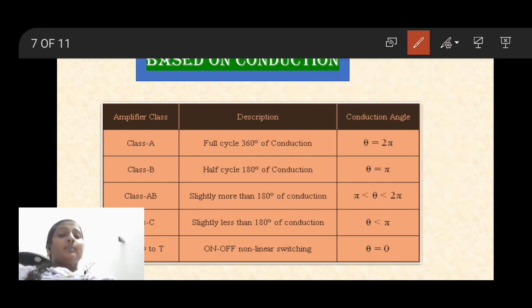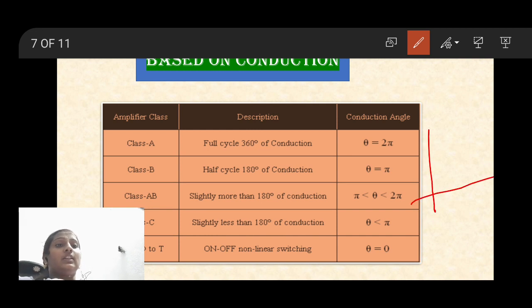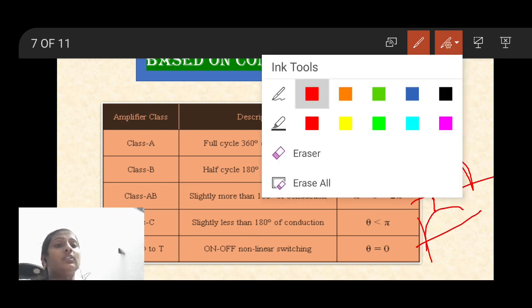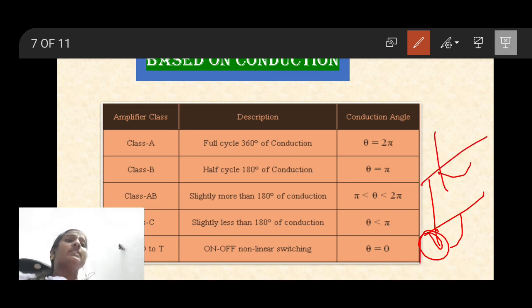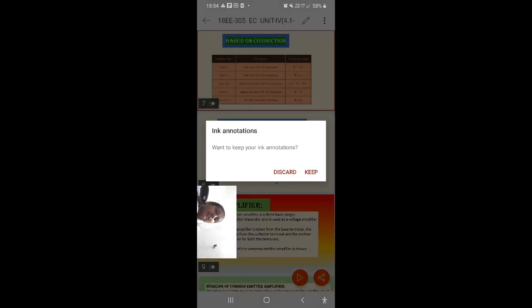And while coming to class C, slightly less than 180 degrees of conduction, for example, for the positive half cycle, this is 180, slightly less than that, or it may be, while coming to the negative, like this also, like this, meaning here it is not there, or like this, positive or negative half must be disconnected. So like this, the period of conduction is defined.